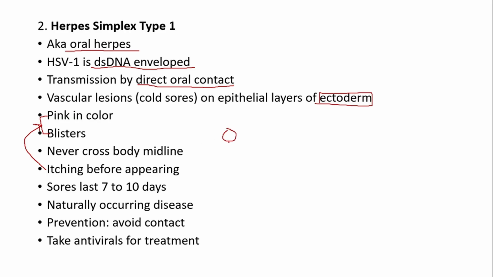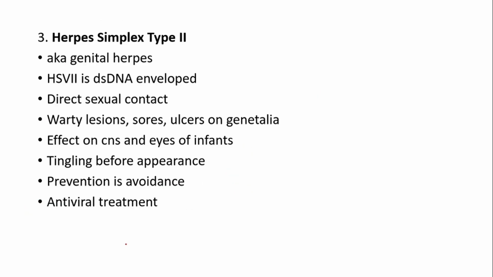मतलब एक, let's draw a poorly shaped person here. Okay, they will not cross the body's midline. एक ही side of the body पे रहेंगी. The sores last 7 to 10 days. It is a naturally occurring disease, unfortunately, so the only prevention we can take is avoiding contact since there is no vaccine for it. लेकिन अगर हो जाए तो फिर there are antiviral treatments available.